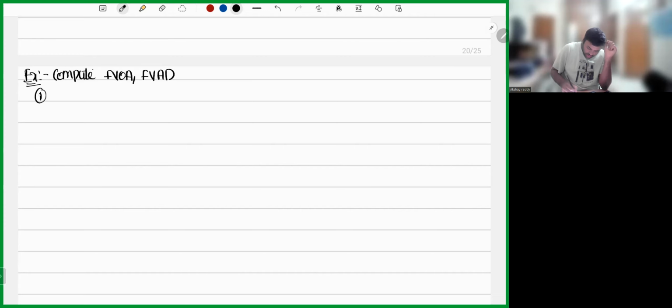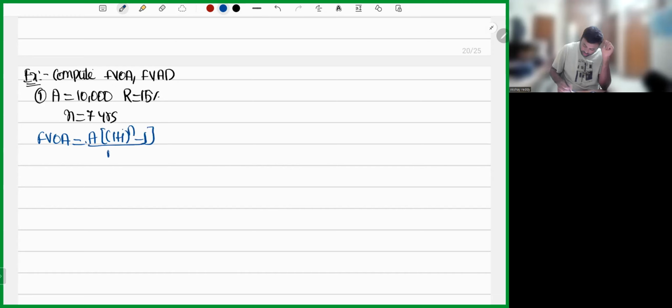First, A is equal to 10,000. The rate of interest is 15%. Time period is 7 years. I need to compute the future value of ordinary annuity. So what will be the formula, my dear friends? The formula will be A into (1 plus i) whole power n minus 1, whole divided by i. So 10,000 into, R is 15%, so i will be R by 100, 10,000 into (1.15 whole power 7 minus 1) whole divided by 0.15.